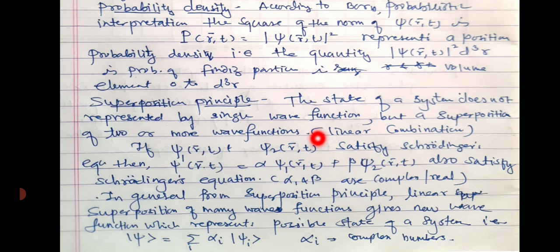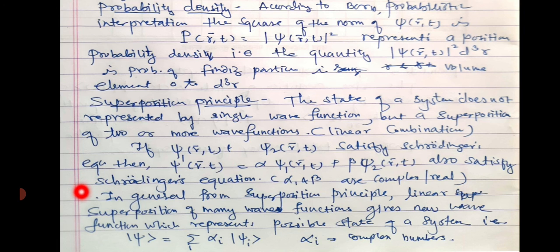In mathematical words, we can say a linear combination. So if psi1 of r t and psi2 of r t satisfy the Schrodinger equation, then their linear combination psi dash, which is alpha psi1 plus beta psi2, also satisfies the Schrodinger equation, where alpha and beta are complex or real numbers.